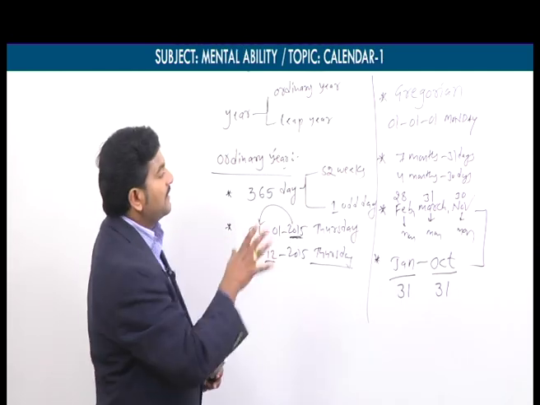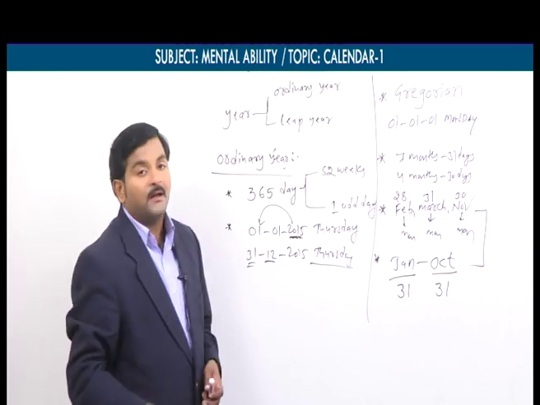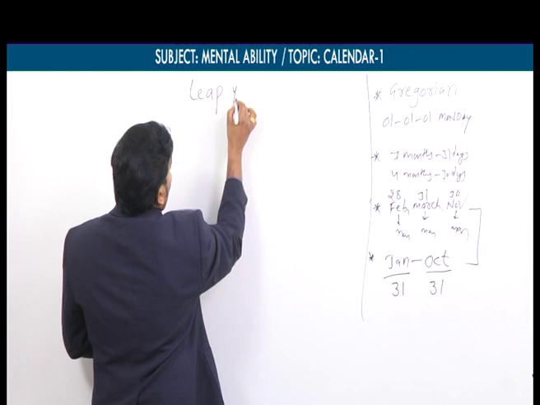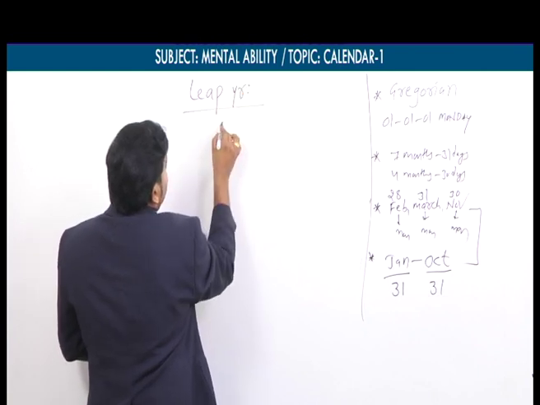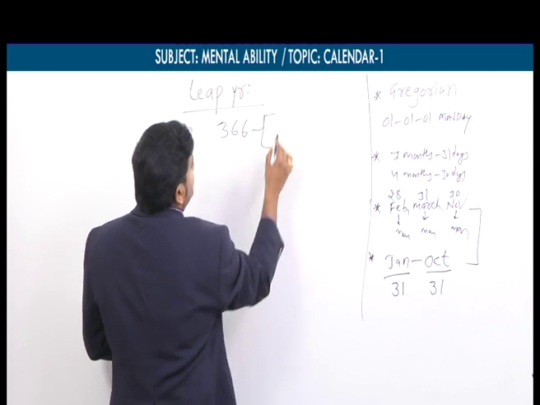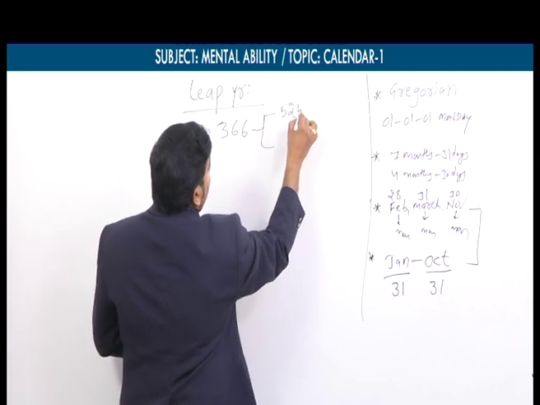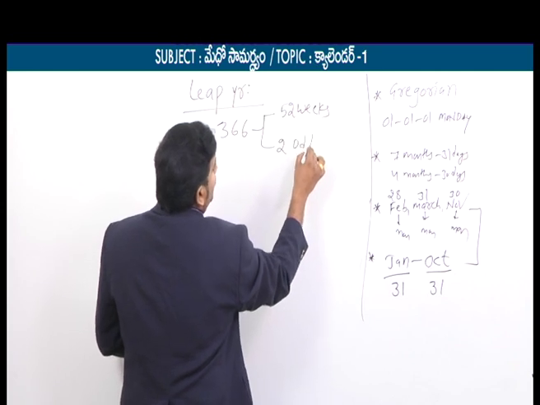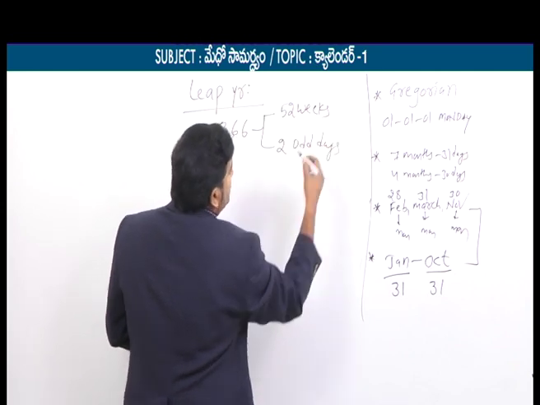So these are the main points covered in an ordinary year. A leap year has 366 days. Out of these 366 days, again we have 52 weeks, but we have 2 odd days, or 2 extra days we can say.